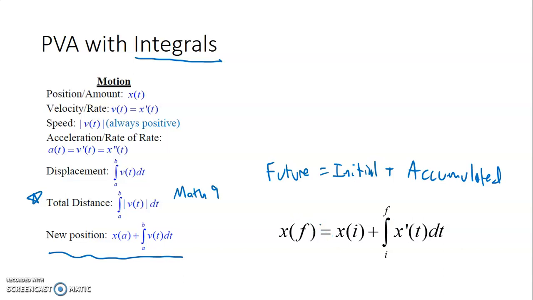But this is not just limited to position. You can do this with any amount. So any future amount is going to be the initial amount plus the accumulated amount. And the accumulated amount is always going to be an integral of a rate. If you integrate a rate, you get an amount.